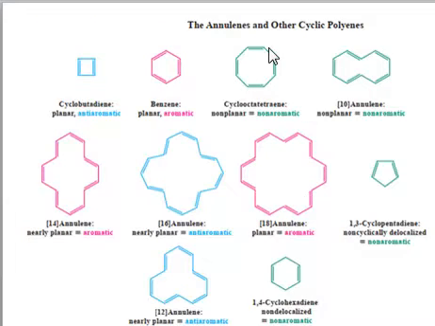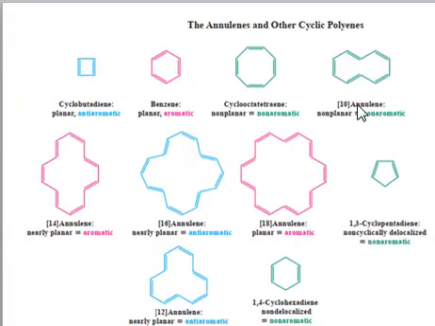Okay, now we have the cyclooctatetraene system. You can see it is a 4n system because n is equal to 2; it has 4 double bonds, so it must have 8 pi electrons. With 8 pi electrons, it's a 4n system. However, since it is not planar, it cannot be anti-aromatic, so it will be a non-aromatic system.